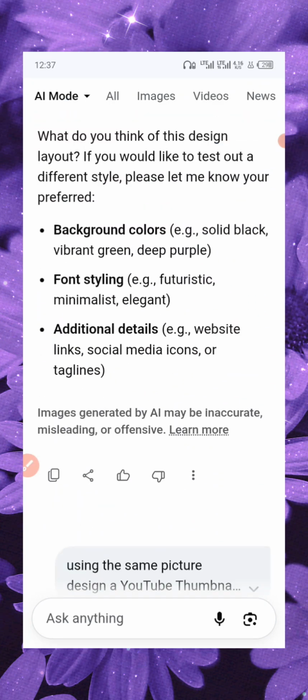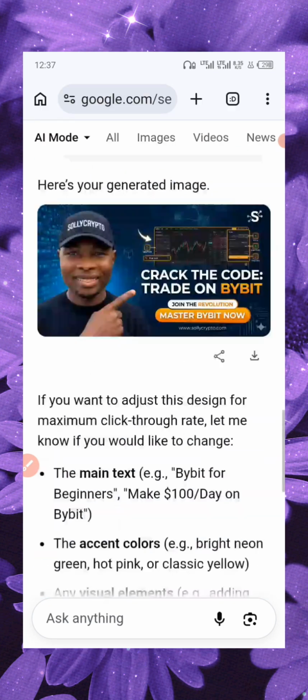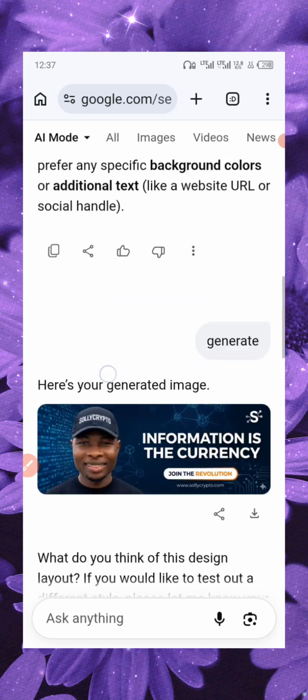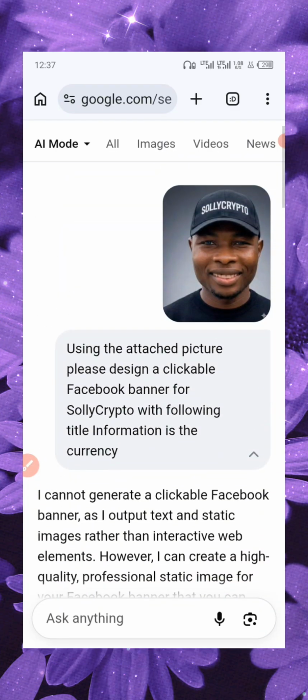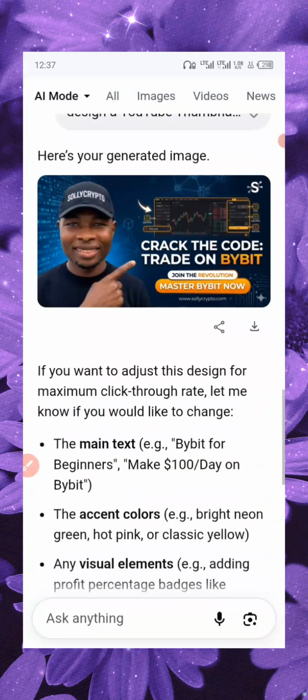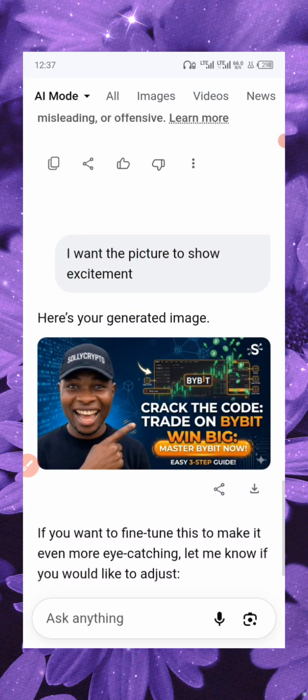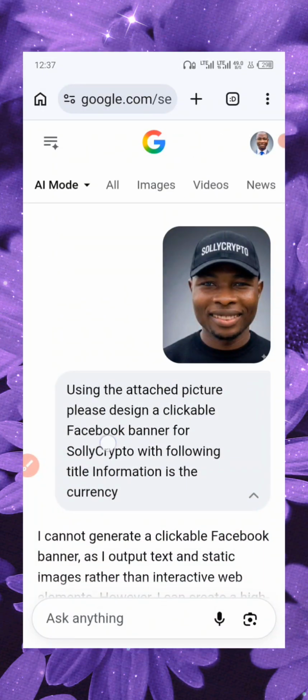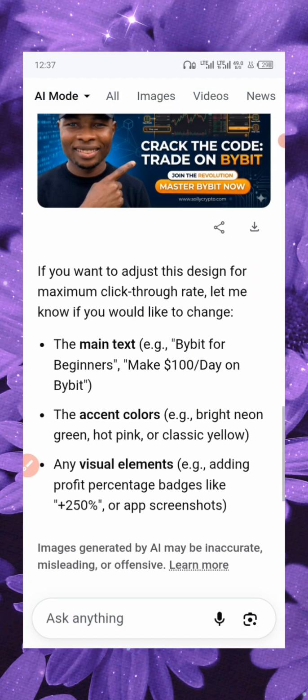All right. So, okay, you can do this on ChatGPT. You can also do it on Grok. But on ChatGPT, when you reach a certain level, they will tell you to subscribe. On Grok, they will tell you to subscribe to Super Grok. But here, you don't need to subscribe. Just use this AI mode to design, and you can ask as many questions as you like. You can ask any question you like. You can keep improving, but make sure you have the right prompt.